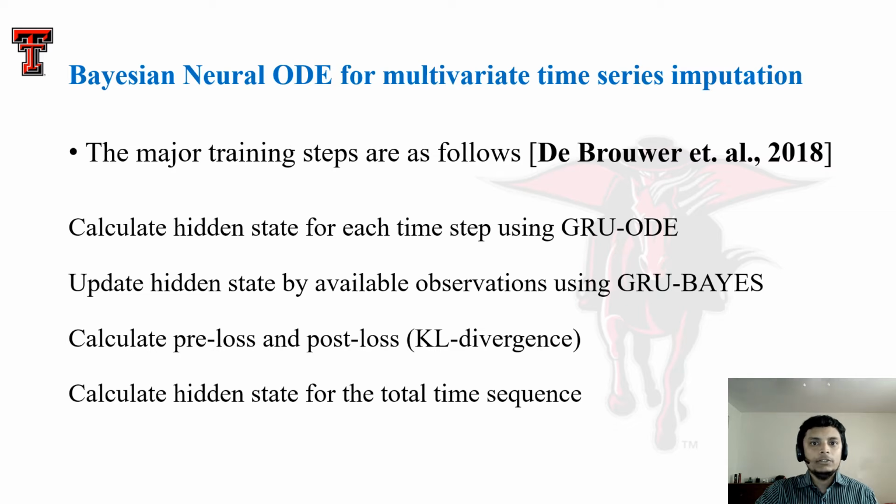sequence data. GRU is a special type of RNN that is much simpler and efficient in some datasets. One of the major advantages of using GRU is that it is quite fast. Two types of GRU cells have been used in this technique, GRU-ODE and GRU-Bayes. The first one integrates neural ODE within a GRU cell, and the second one integrates Bayesian estimation within the GRU cell.